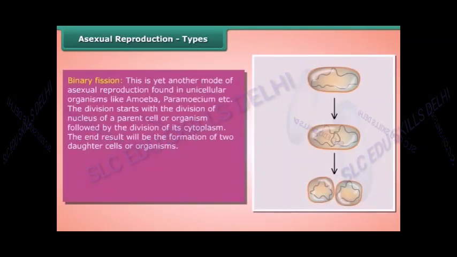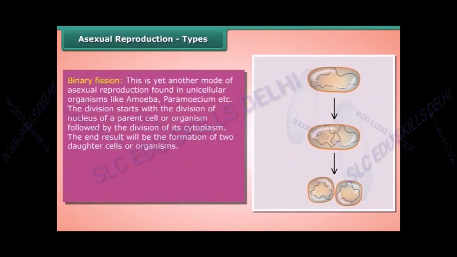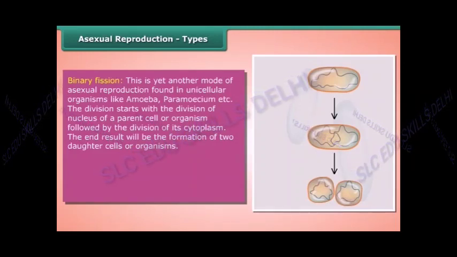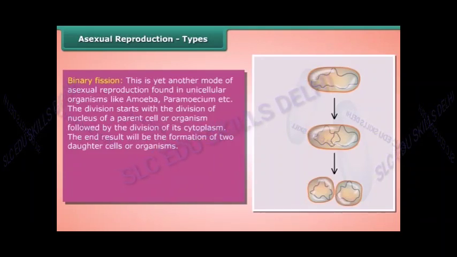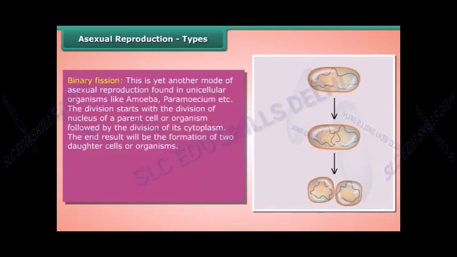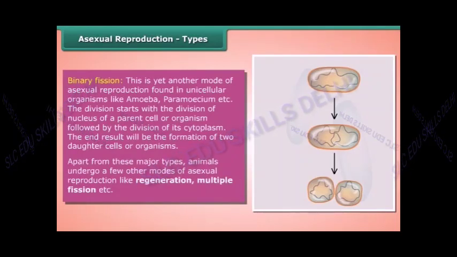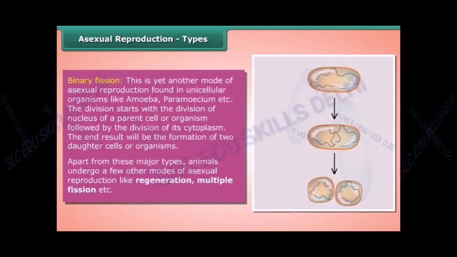Binary fission. This is yet another mode of asexual reproduction found in unicellular organisms like amoeba, paramecium, etc. The division starts with the division of the nucleus of a parent cell or organism, followed by the division of its cytoplasm. The end result will be the formation of two daughter cells or organisms. Apart from these major types, animals undergo a few other modes of asexual reproduction like regeneration, multiple fission, etc.